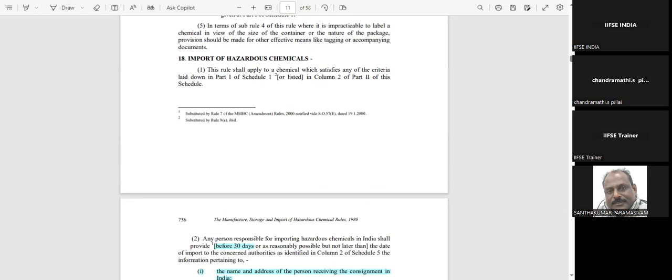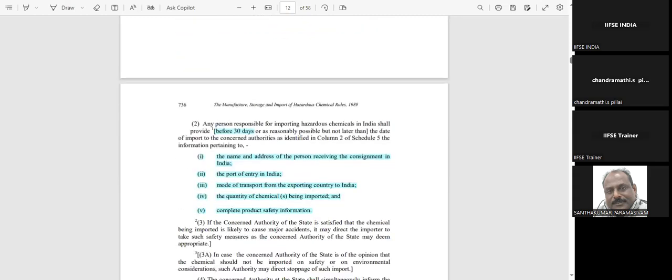Then import of hazardous chemicals. In case of any person responsible for importing hazardous chemicals in India, they shall provide the information 30 days before, or as reasonably possible but not later than the date of import, to the concerned authority, as identified in column 2 of schedule 5. So whenever you are importing any specific chemicals, you have to inform the authority prior to 30 days of the import with these details.